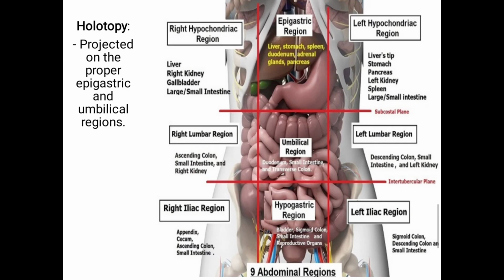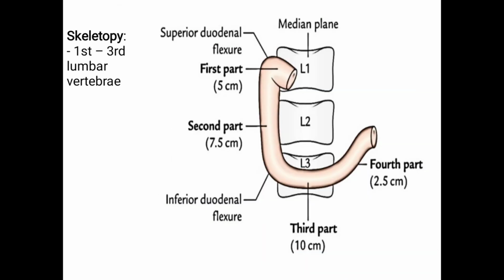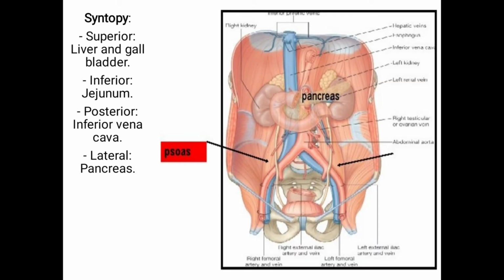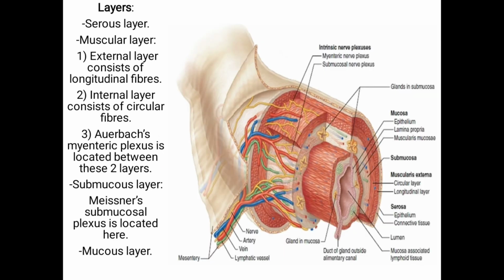Holotopy of duodenum. It is projected on the proper epigastric and umbilical regions. Skeletotopy of duodenum. It is located at the level of first and third lumbar vertebrae. Syntopy of the duodenum. Superiorly it is liver and gallbladder. Inferiorly it is jejunum. Posteriorly inferior vena cava, and laterally pancreas.